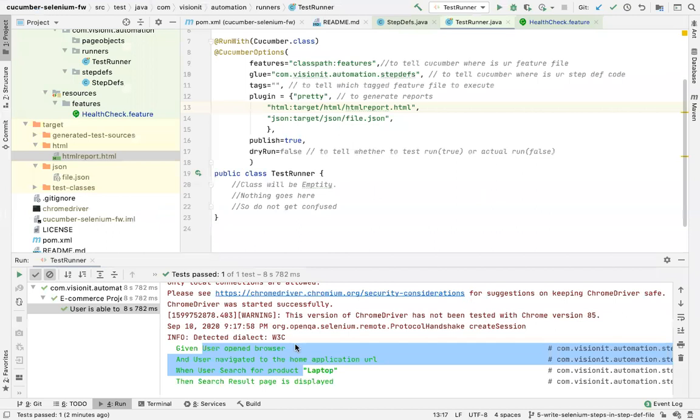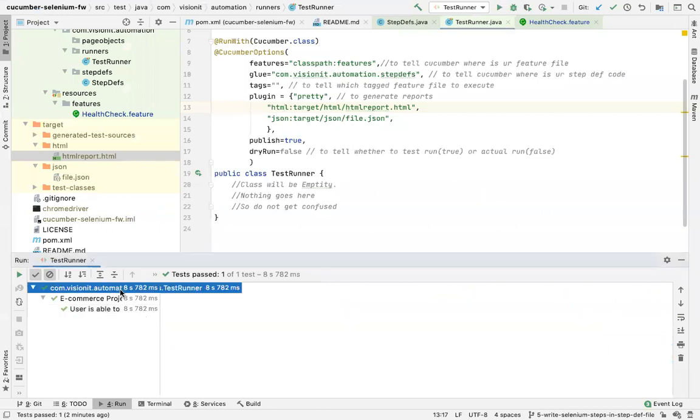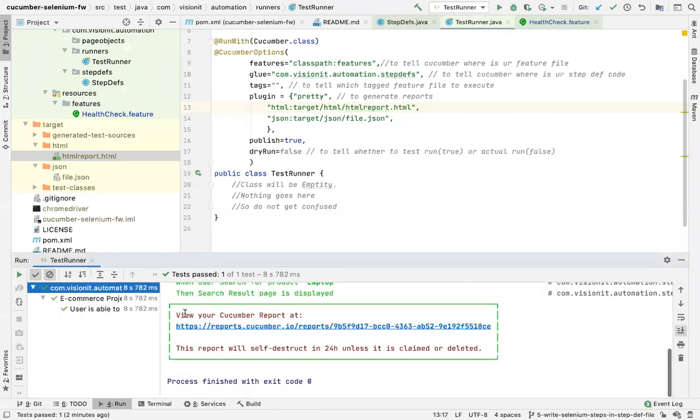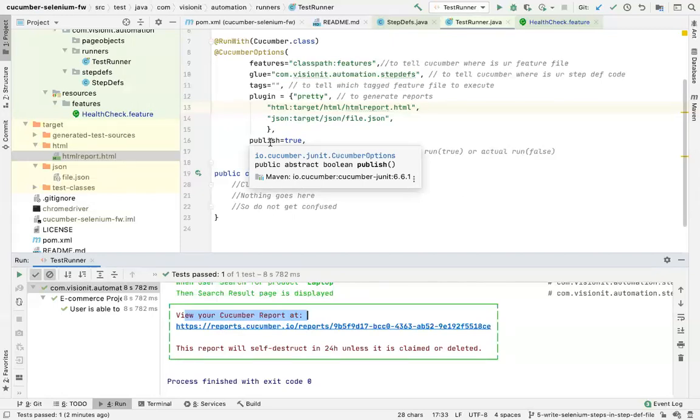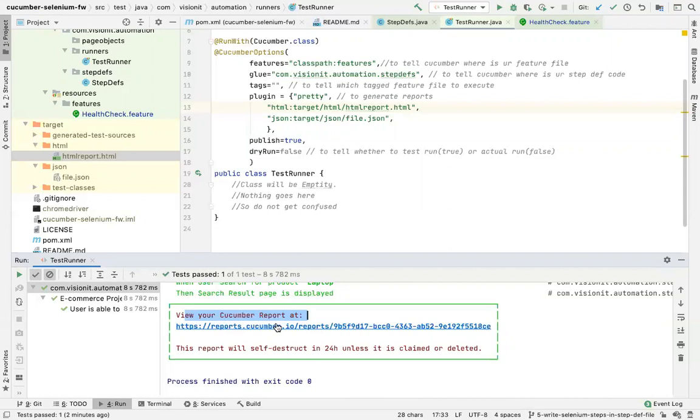And there is a second report as well. One more report gets generated, which is here: view your Cucumber report at this. This is a new feature of Cucumber. This is not production ready, but it is a new feature. What it does is execute it, and it saves these reports on its own server under a unique ID, which is only there for 24 hours, only for one day, as it will self-destruct.